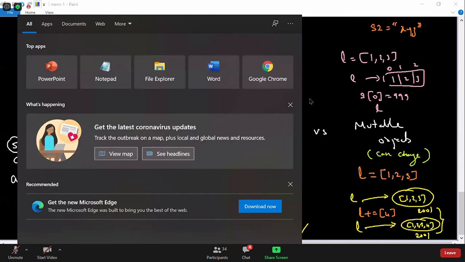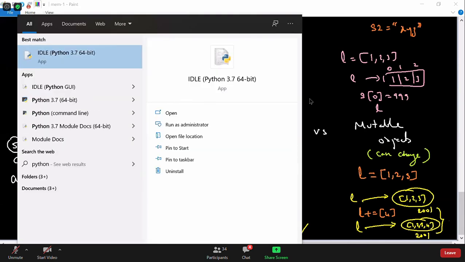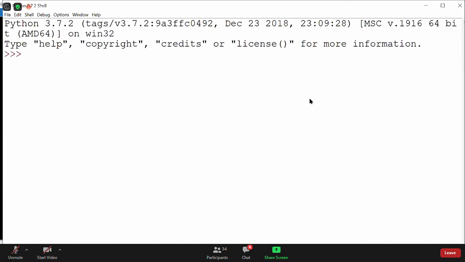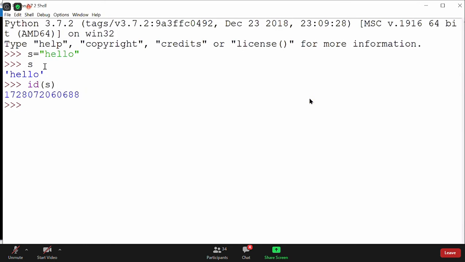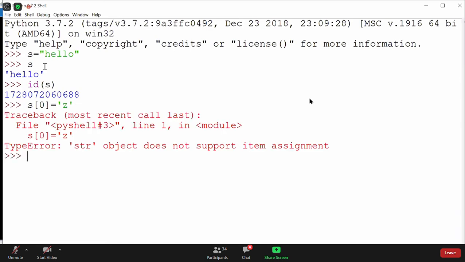Let me prove this with both mutable objects and immutable objects. Let me first take the immutable object called string and prove to you that it will give an error. When I say s is equal to hello and print s, it will print hello, no doubt. And id of s will also print some id. Now when I say s of 0 is equal to z, I will get an error saying that string object does not support item assignment. It's saying that I'm immutable, I cannot change the object.